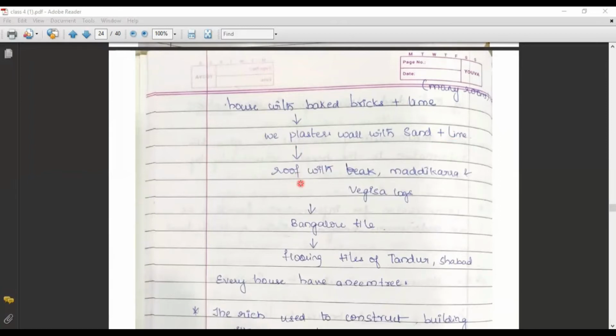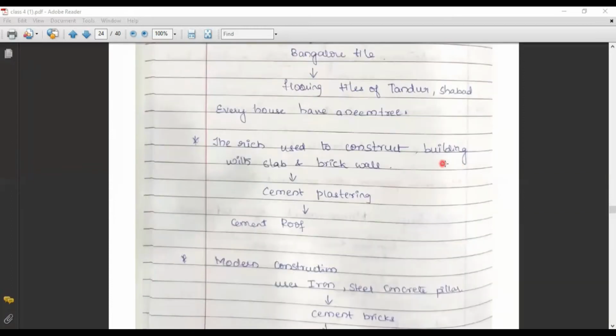We are going to make a roof also, and the flooring is done with Bangalore tiles or Thandur tiles in different ways. In earlier days, in each and every home there used to be a neem plant which grows into a neem tree. Later, they started constructing buildings with a slab and brick wall with cement plastering and a cement roof.